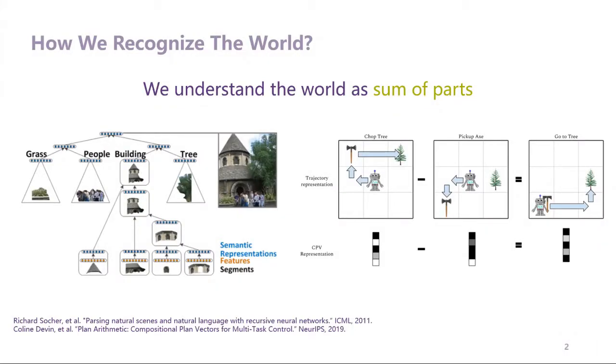First, let's rethink how we recognize the world. In some computer vision research, they propose the notion that the representation of the world should be composed of the representation of its parts. For example, representing objects as a collection of the former segments has led to deformable parts models and recursive neural networks. Planning can be represented as a set of hierarchical goals.